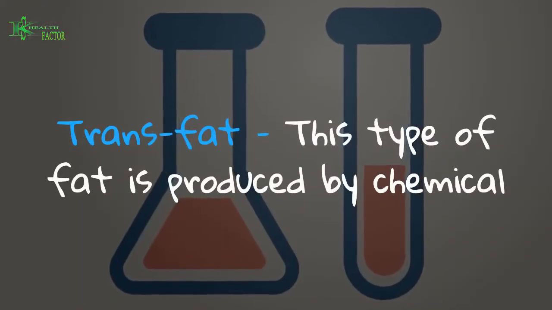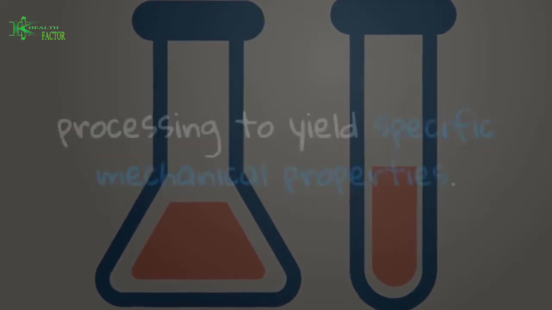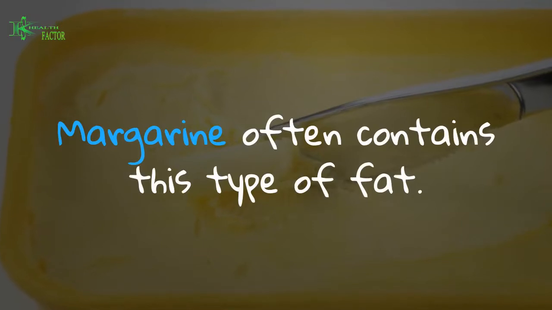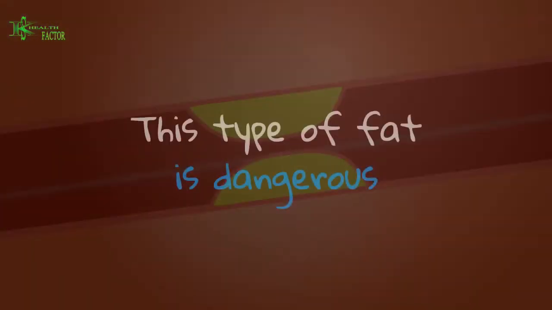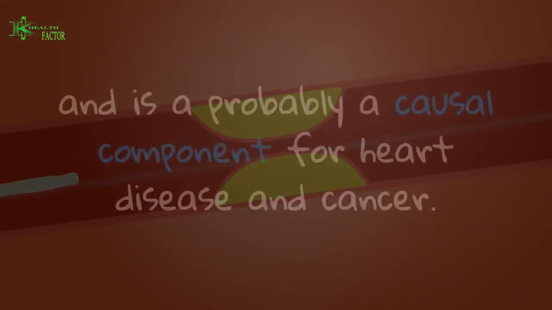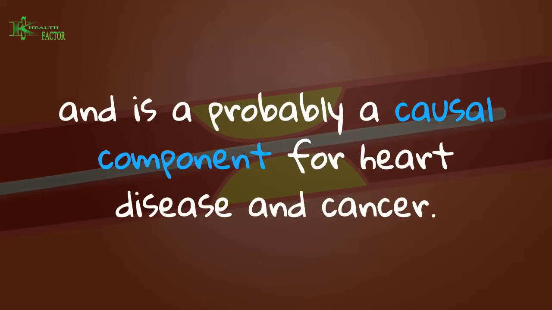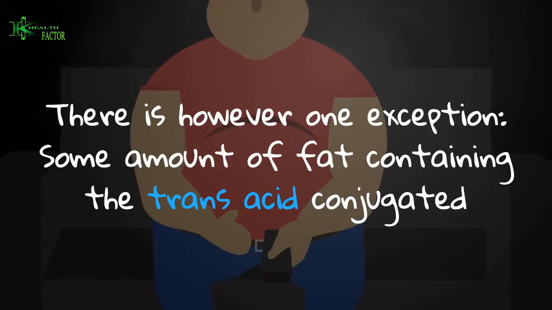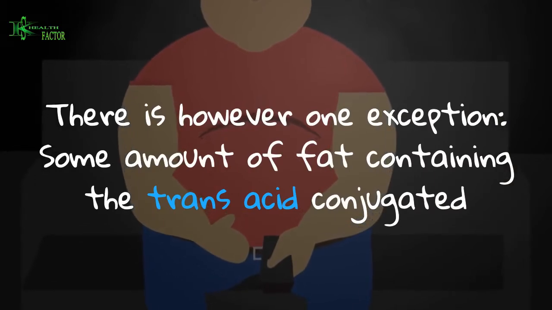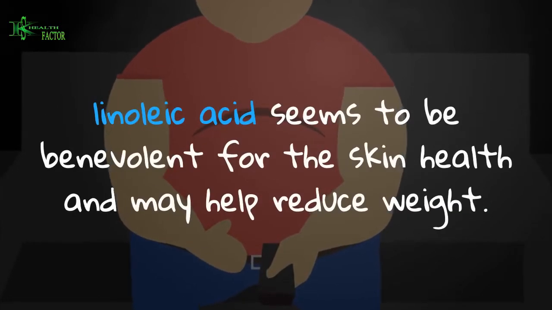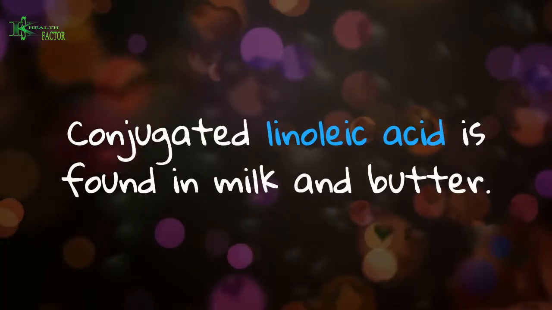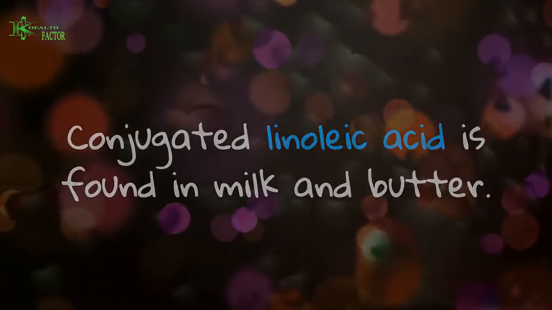Trans fat. This type of fat is produced by chemical processing to yield specific mechanical properties. Margarine often contains this type of fat. This type of fat is dangerous and is probably a causal component for heart disease and cancer. There is however one exception. Some amount of fat containing the trans acid conjugated linoleic acid seems to be beneficial for skin health and may help reduce weight. Conjugated linoleic acid is found in milk and butter.